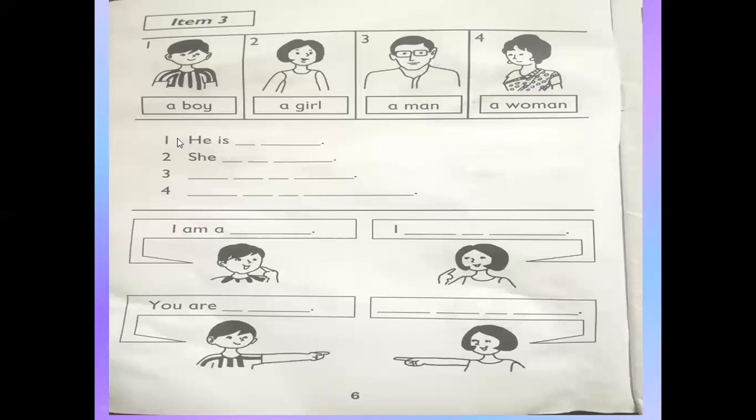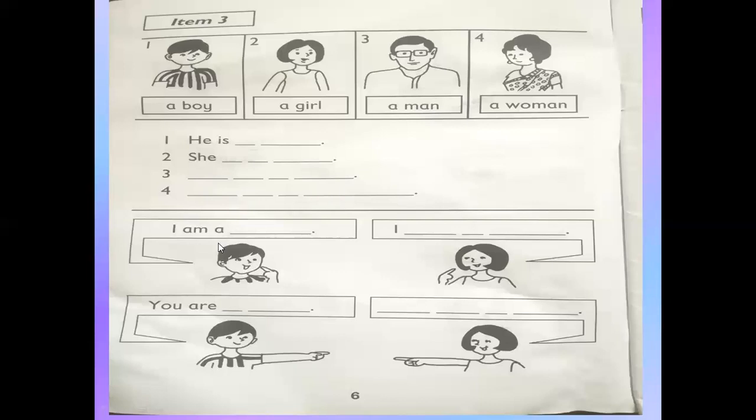Is it clear? Now listen again to these sentences, and then you have to do it yourself. Number 1, he is a boy. Number 2, she is a girl. Number 3, he is a man. Number 4, she is a woman. Is it clear?